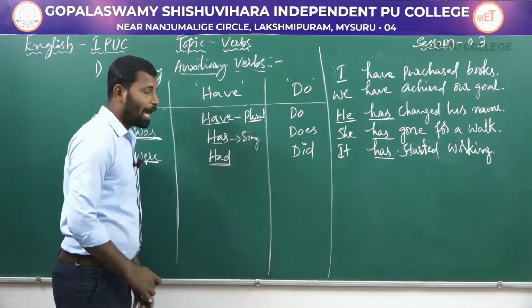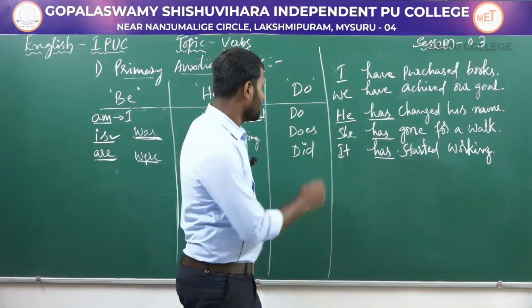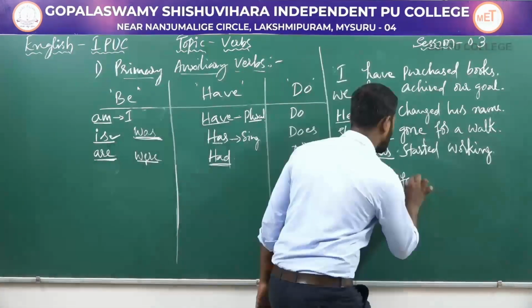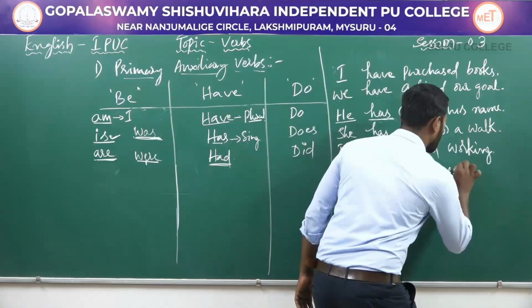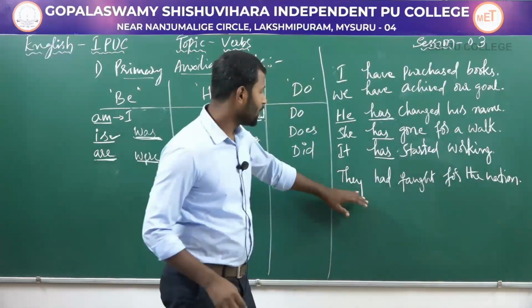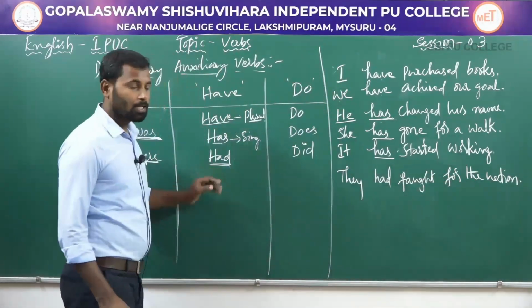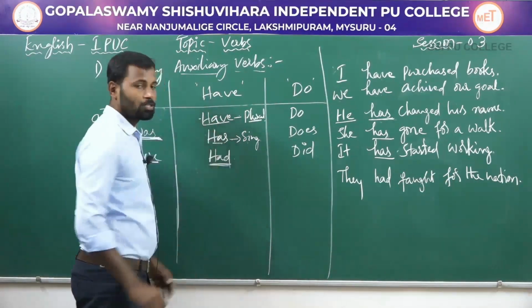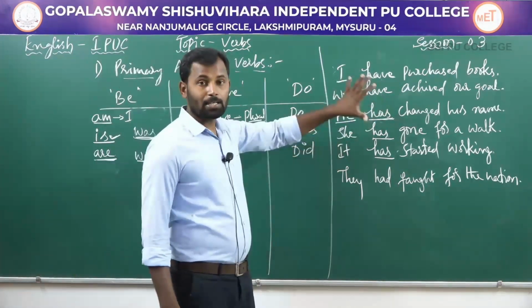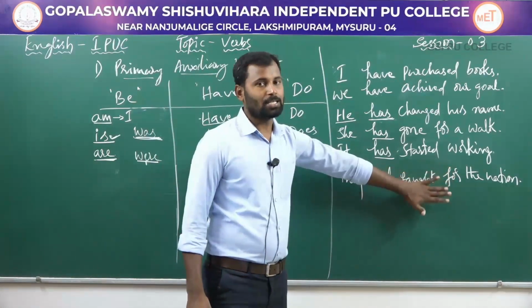Next, take the last one, had. As I have already told you, had is used in the past perfect tense. So in past perfect tense we can write like they had fought for the nation. They had fought for the nation. You can write it like they had fought for the nation. So when it comes to the past, these have and has are changed into had. So have and has are used in present perfect tense, whereas had is used in past perfect tense.